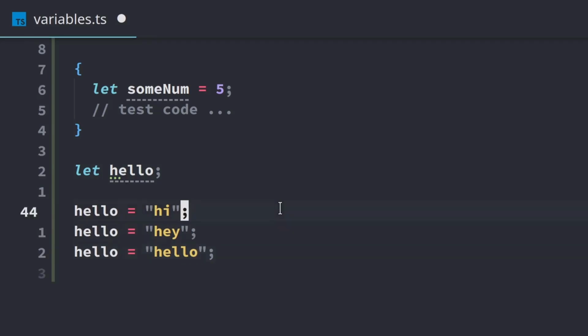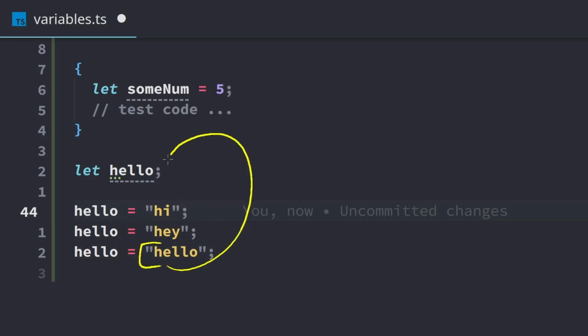So we want to pick one of these, and later on we'll get to this part, but in between this code, there'll be logic to determine whether we say hi or hey or hello. Now, it doesn't make sense to just pick one. Like, we don't want to just pick hello, set it there, and then later on reassign it to hi and hey. So we leave it uninitialized, and then later on we pick the actual one that we want.